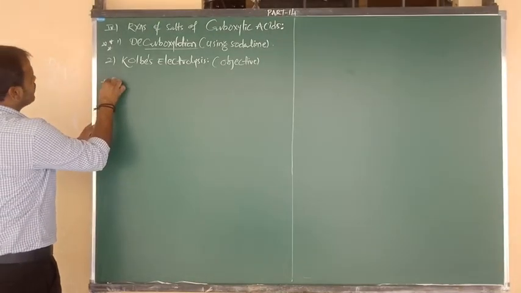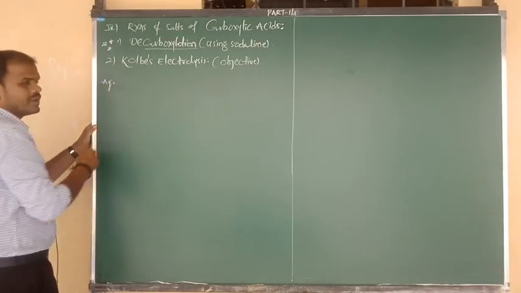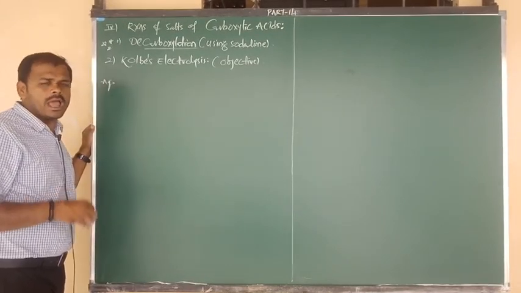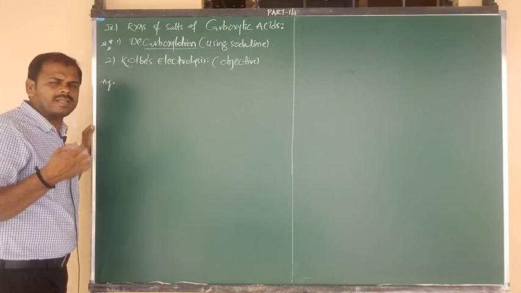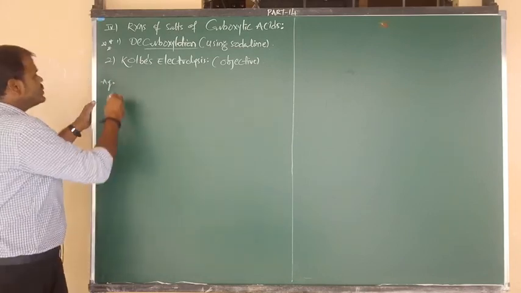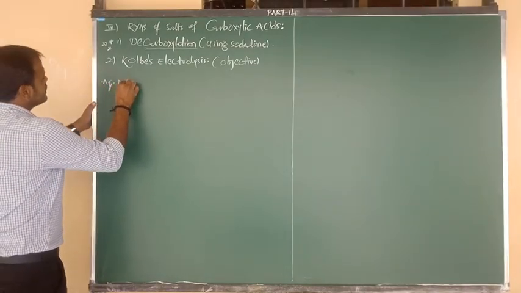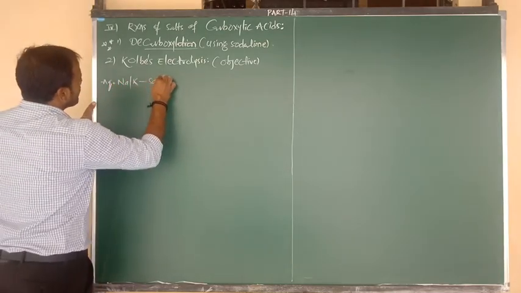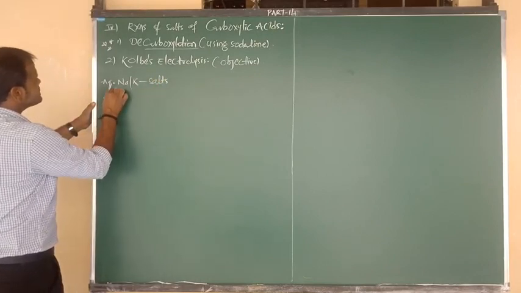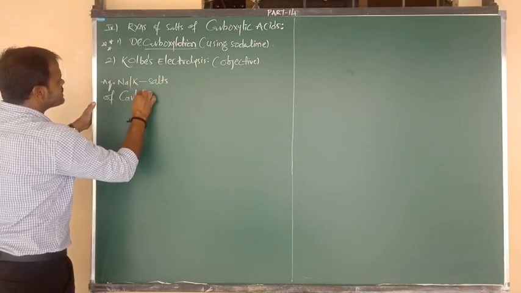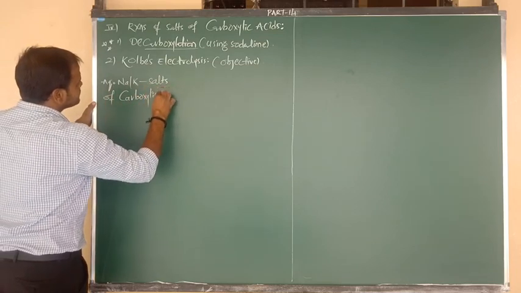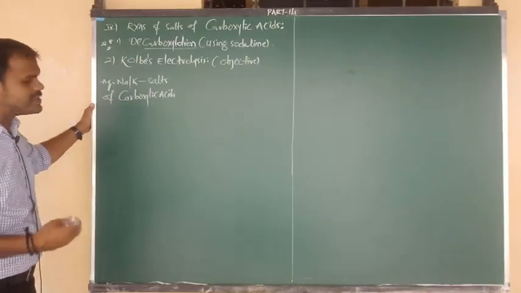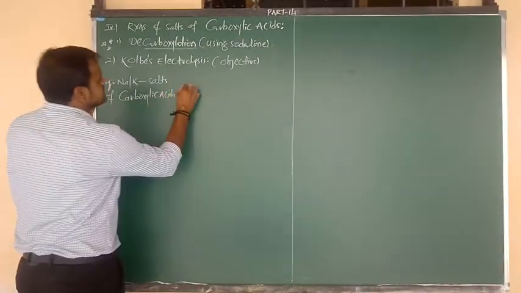So in the process of Kolbe's electrolysis, first of all we have to take an aqueous electrolyte, and the electrolyte may contain a sodium or potassium salt. So we can say aqueous sodium or potassium salts of carboxylic acids.